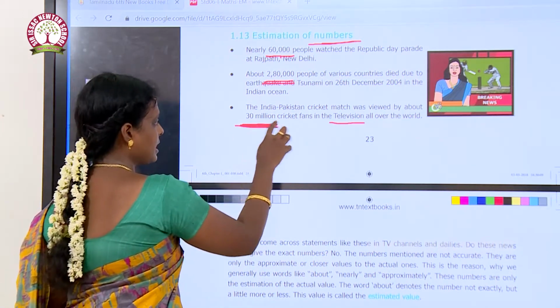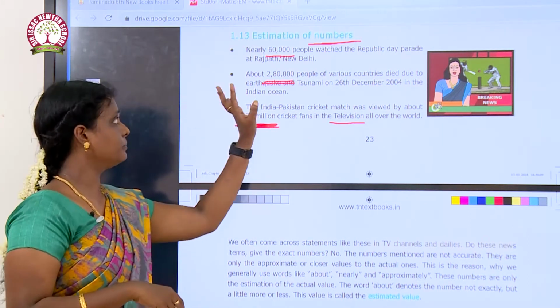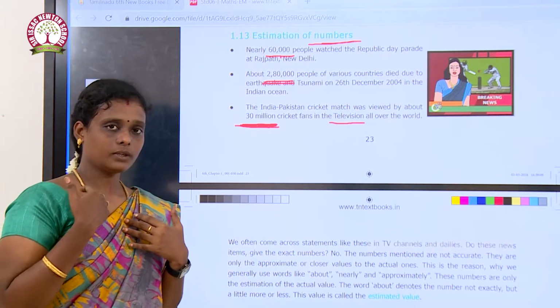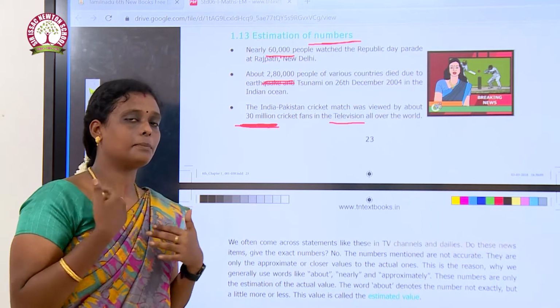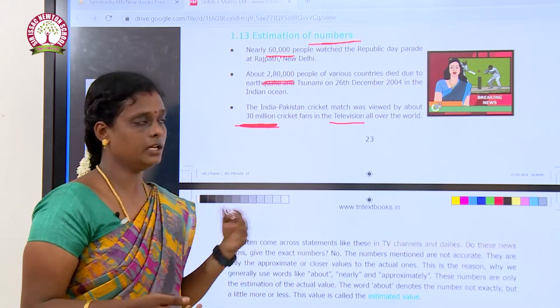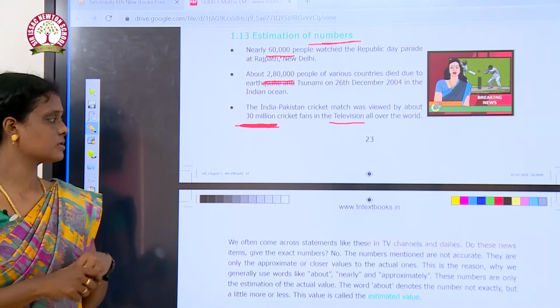So, these numbers are called estimated numbers. The estimated numbers are not the actual numbers, they are what? They are approximated values or approximated numbers. So, this is called estimation of numbers.